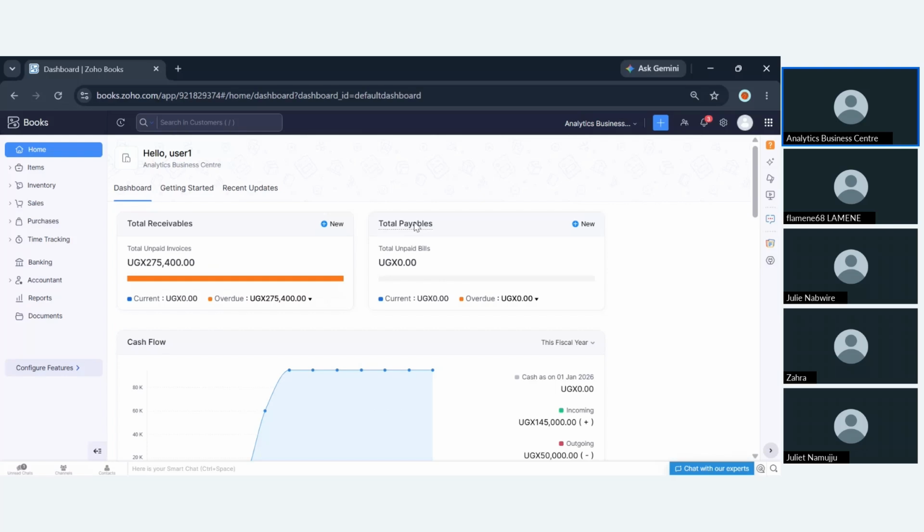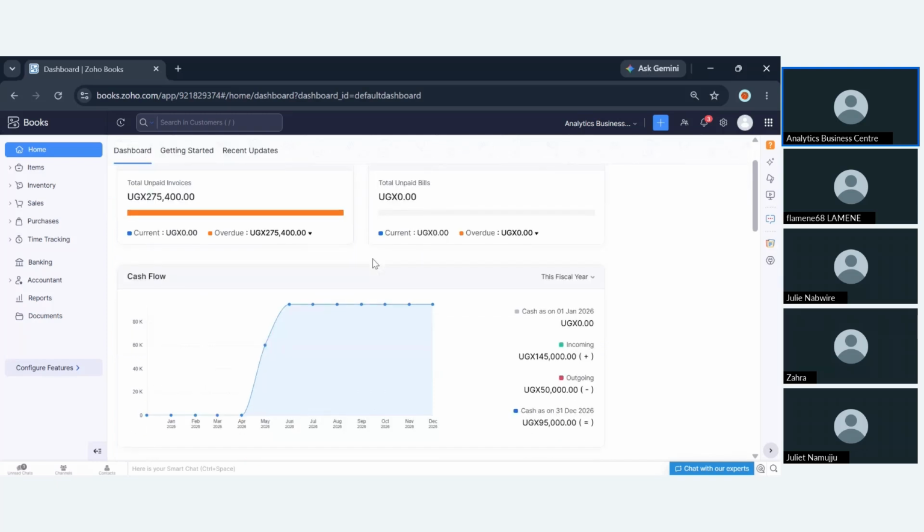Let's say if you have more money under the receivables, that means more than the total payables. That shows you that you have to go ahead and collect money from your customers to be able to offset the amount of money that is outstanding that you are supposed to pay to your suppliers. So you have that good financial visibility, and that is the advantage of Zoho Books. It will help you in your daily decision making, financial wise and operation wise.